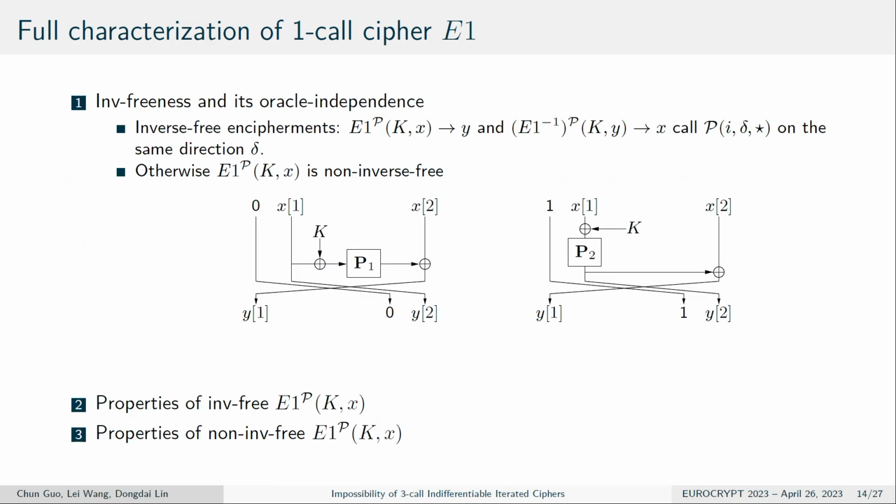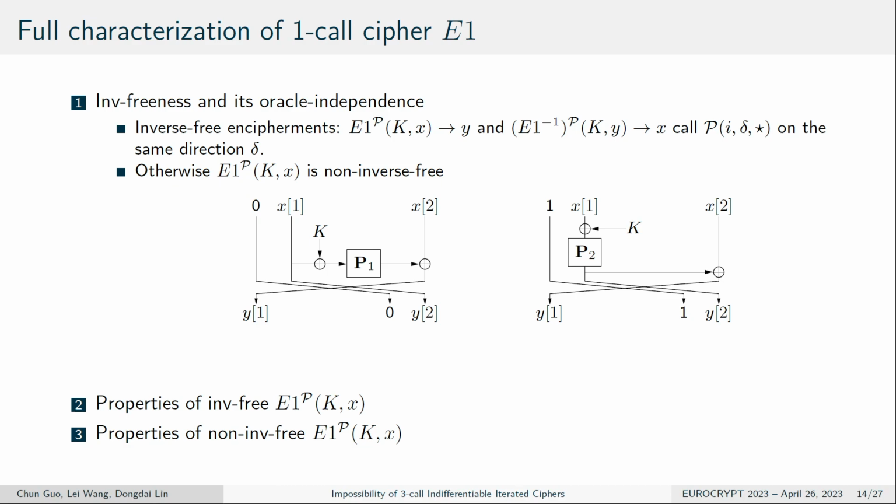So for the inverse freeness and its oracle dependence, inverse free in a cipher means that the forward direction of the block cipher and the backward direction of the block cipher only invoke the same direction of the permutation delta.